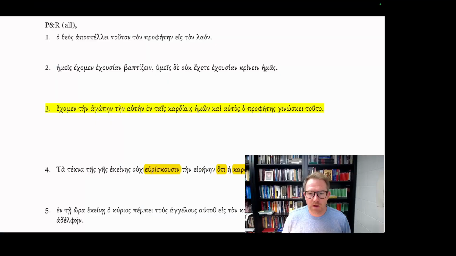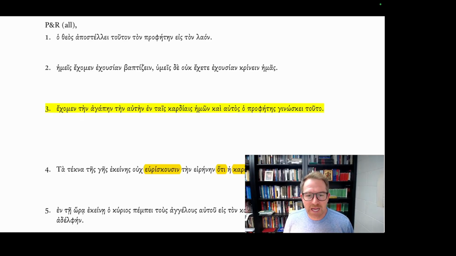We continue our study of the Greek language, Biblical Greek, by looking at the use of demonstrative pronouns, a couple of practice examples from N. Clayton Croy's Primer of Biblical Greek. So let's go right into it. I want to look at sentence number 3 in practice and review of lesson 8.